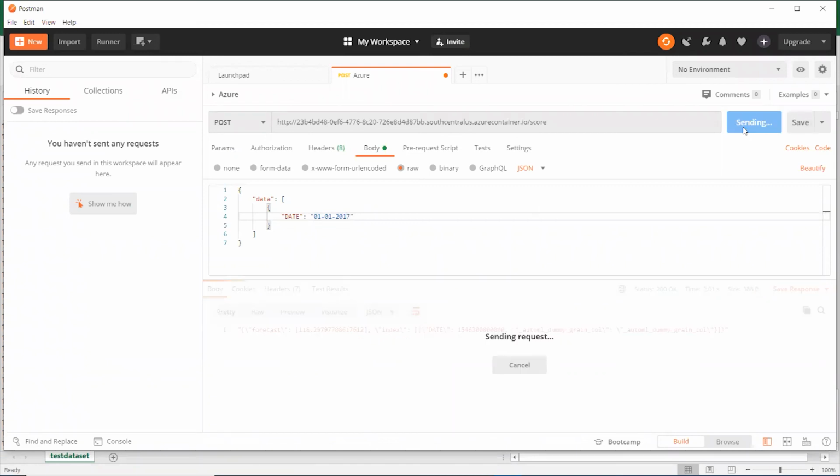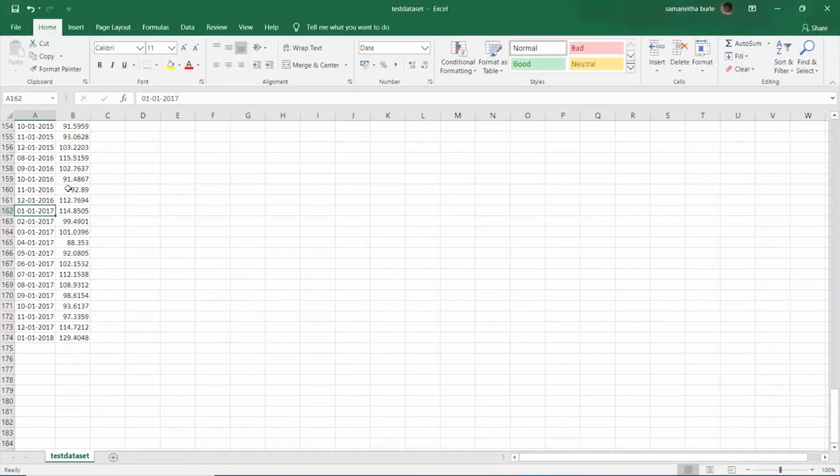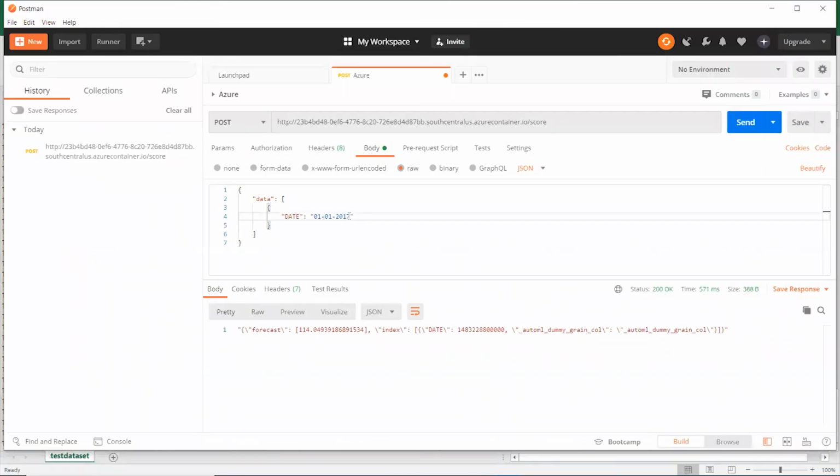So we send and see, I got 114 and we got exactly the correct one. And now I will forecast for a future date, that is 1/1/2019, January 1st, and I am clicking send. Yes, it is almost exactly matching. And yeah, in this way you can utilize your ML models. You can create different model types: classification, regression, and time series forecasting. You can either download the model or also utilize the endpoint in other applications as well.